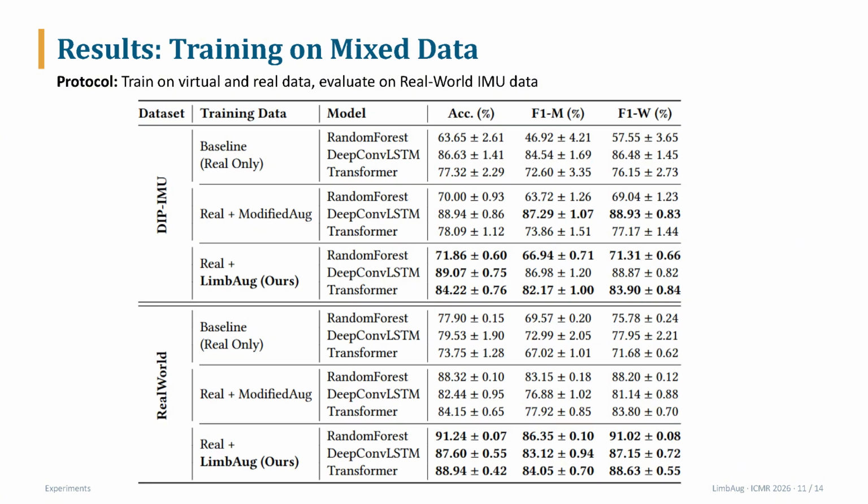This slide shows mixed training where real and virtual IMU data are used together. LimbAug still brings clear gains. On the DIP-IMU dataset, the Transformer model improves from 77.32% to 84.2%. On the RealWorld dataset, the Random Forest model improves from 77.9% to 91.24%. DeepConvLSTM improves from 79.53% to 87.6%. And Transformer improves from 73.75% to 88.94%. This means LimbAug can serve as an effective supplement to limited real data.